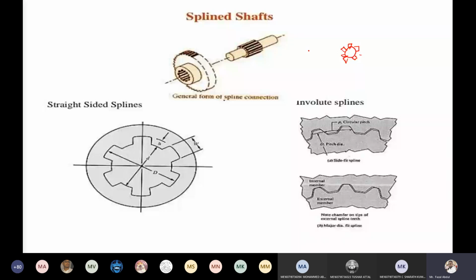Generally, this type of key we can only find in the gear drive. In our automobile, a gearing system is there. In that you can find this type of key. Here, this is the one gear and this is the shaft coming from the motor engine. Here the torque is transmitted, and when you are changing the gear, the disc is going to slide along the shaft. That is the advantage of this key. The key is produced integral with the shaft.